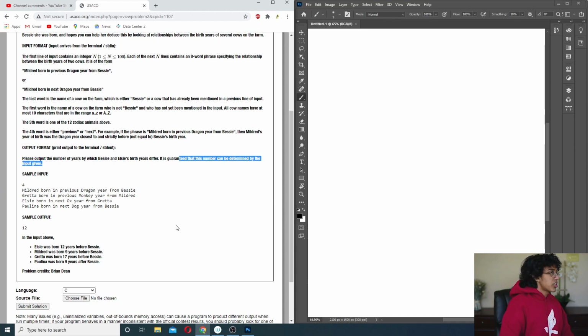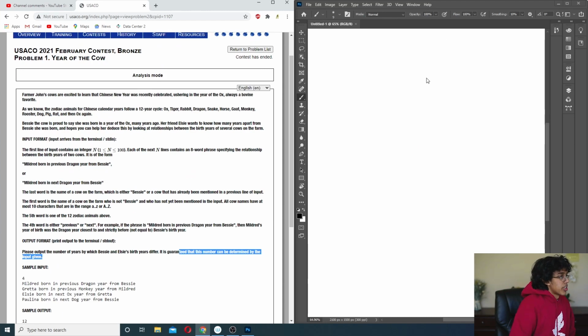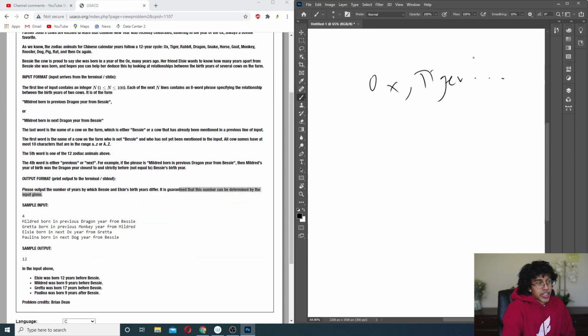So we'll keep an array of all the zodiac animals, ox, tiger, etc., and map each to an index. Ox is 0. What would dragon be? 0, 1, 2, 3, so it would be 3. What would monkey be?